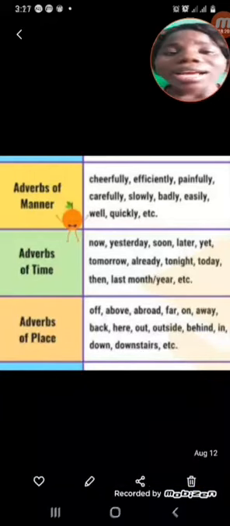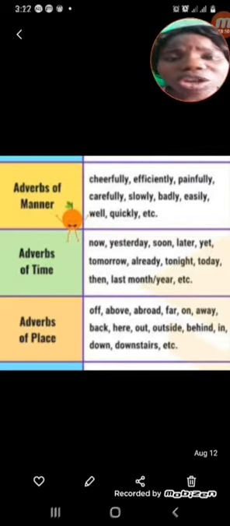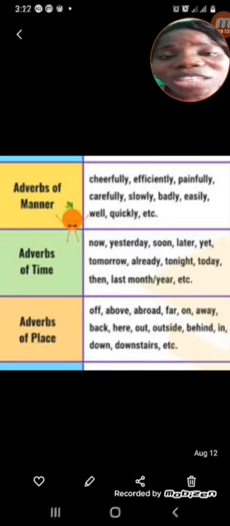Okay. Now the next topic that we're looking at is adverbs. What are adverbs? Adverbs are qualifying words. They are used to qualify verbs in sentences. Do you get it now? They give us more information about how something is done, about how an action is being carried out. Do you understand? Don't forget, I told you that we have three types of adverbs for your level.